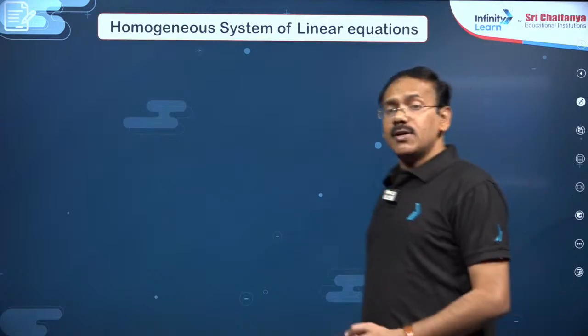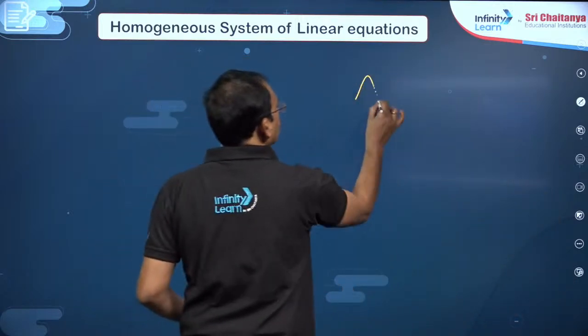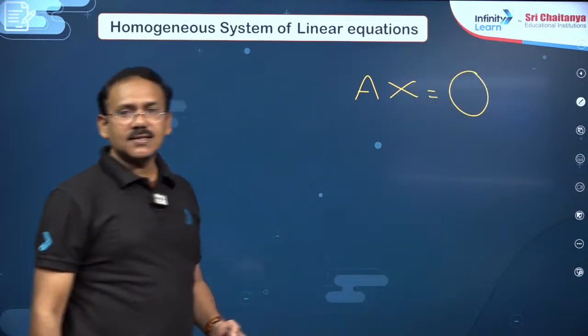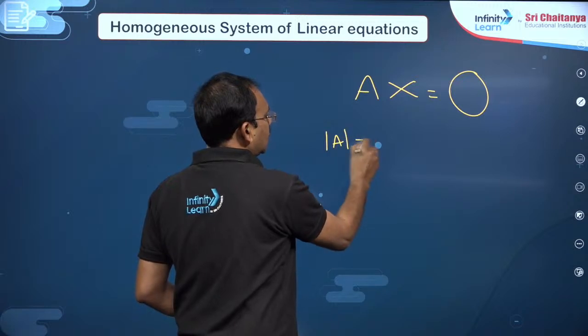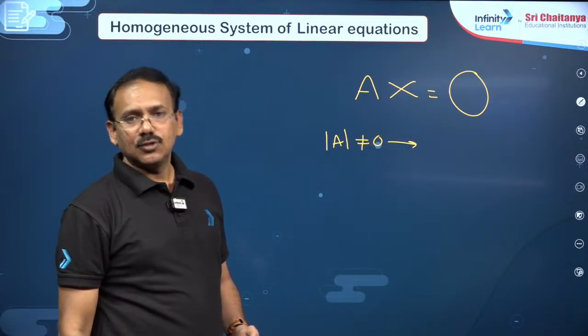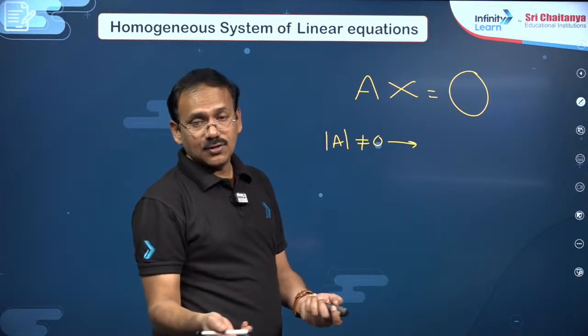The next, coming to system of equations, homogeneous system of equations, non-homogeneous system of equations. If the set of matrices is like Ax is equal to 0 given, so if, dear students, det A not equal to 0, it will have unique solution, and that is 0 0 0, called a trivial solution.